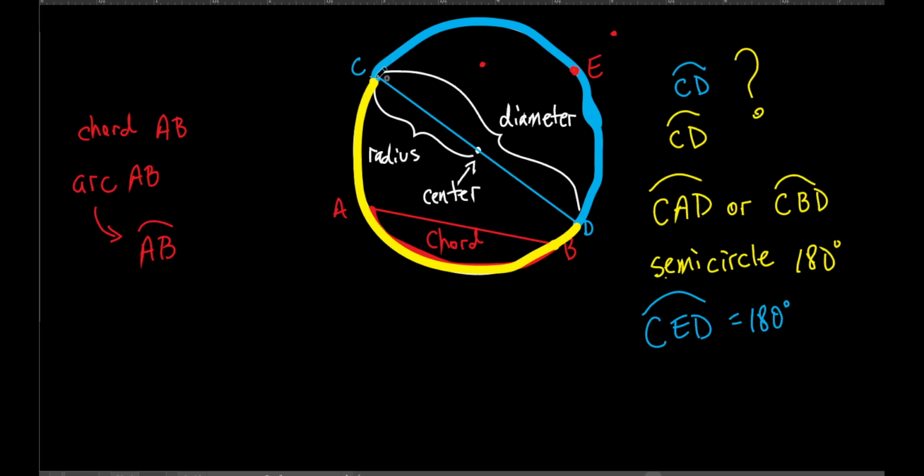What's another way I could name arc CED? Only one other way. DEC, right. I could call it arc DEC. So I could put arc DEC. It's the same exact arc. It's just another way to name it. Everybody got it? Yeah, so this beginning part is just understanding how to name things and all that.